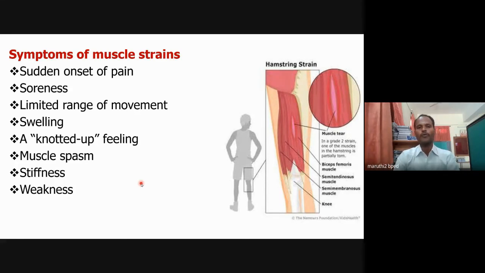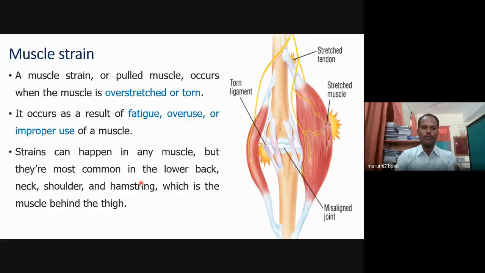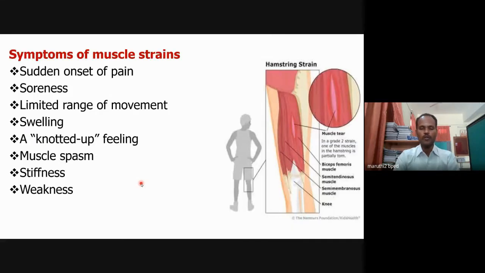So the problem will be very small. If you don't understand muscle strain, how will you make recommendations to your players? How will you increase the performance of the particular player? So you should understand the meaning of muscle strain and the symptoms of muscle strain.